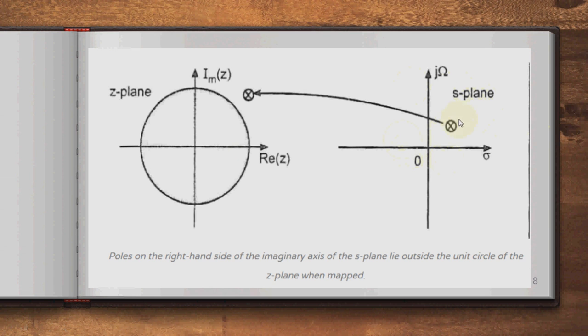Next, if the poles are on the right side of the S-plane, they can be mapped outside the circle. So the poles on the right side of the imaginary axis of the S-plane lie outside the unit circle of the Z-plane when mapping. So this pole is mapped to the outside of the unit circle in the Z-plane.